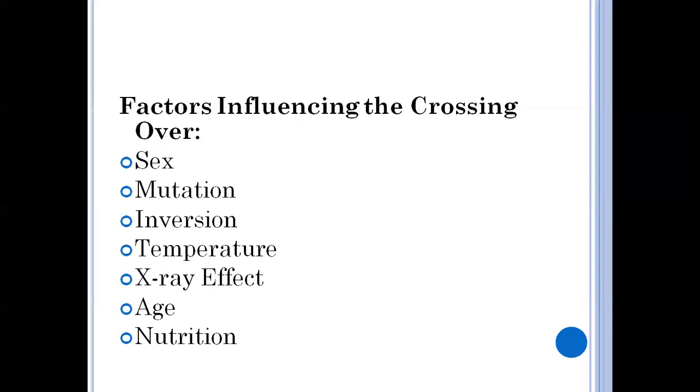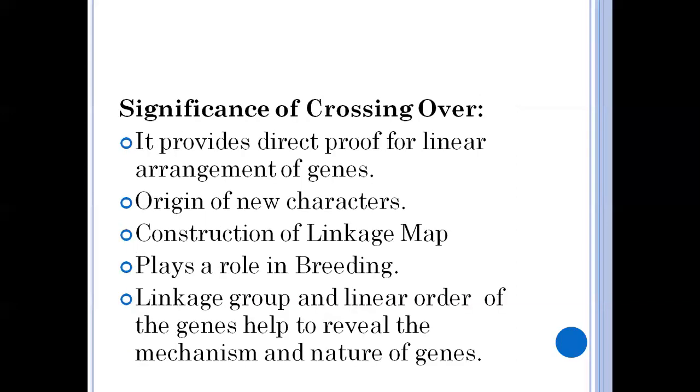And X-ray effect. X-rays and irradiations increase crossing over near the centromere. And age. Age also influences the rate of crossing over. When they become older, the rate of crossing over increases. That is what they observed in Drosophila. And nutrition. A high calcium diet in young Drosophila decreases crossing over. So these are the factors affecting crossing over.